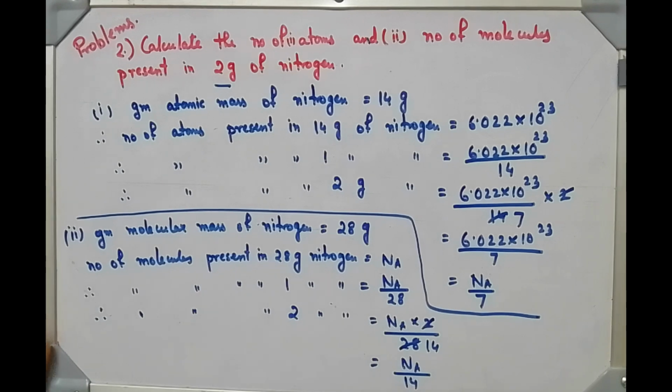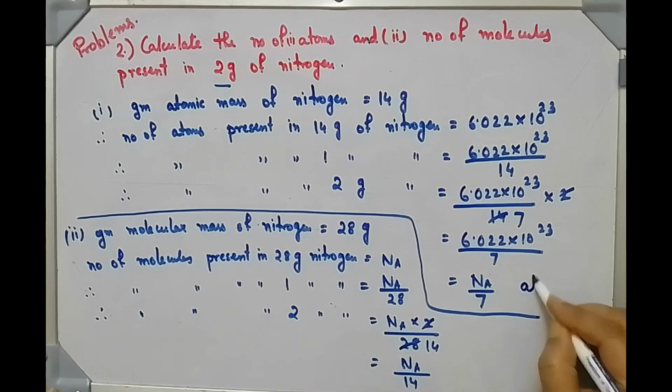This much molecules are present. In place of Na, you can write this number 6.022 into 10 to the power 23. This number of molecules. Okay, and here this number of atoms. Here it is molecules.